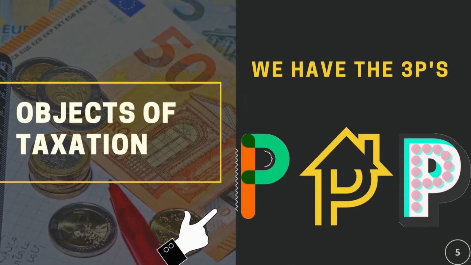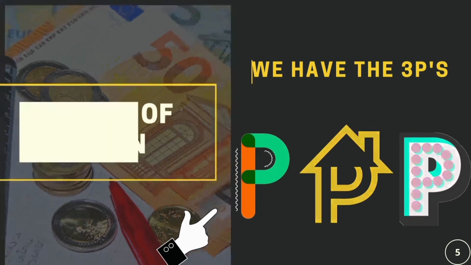Now let us go to the 5th topic under the fundamentals of taxation, which is all about the objects of taxation. So for the objects of taxation, you just have to remember the 3 P's.